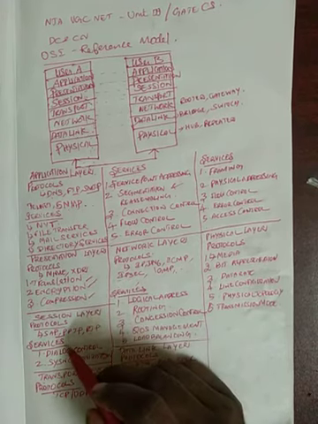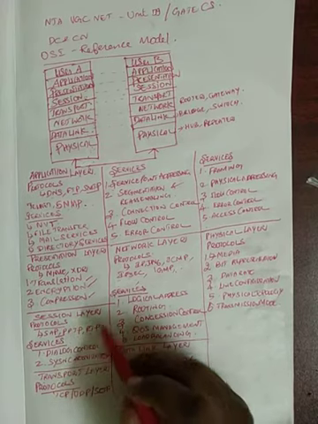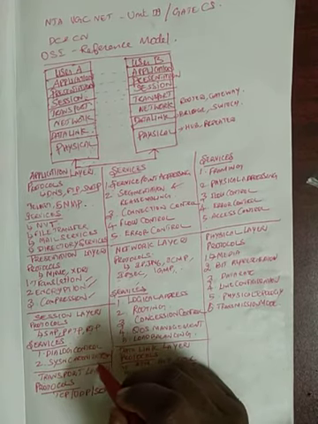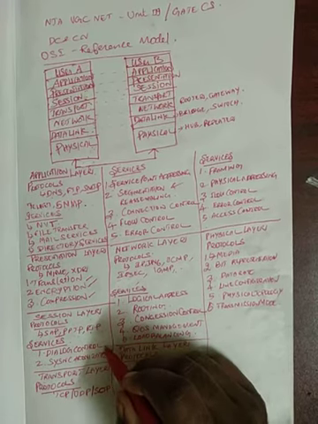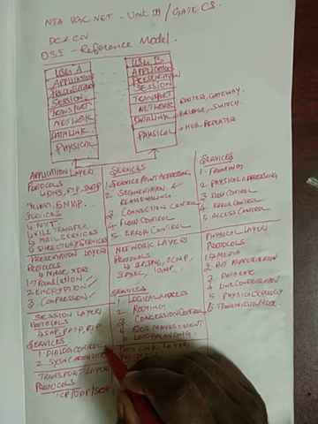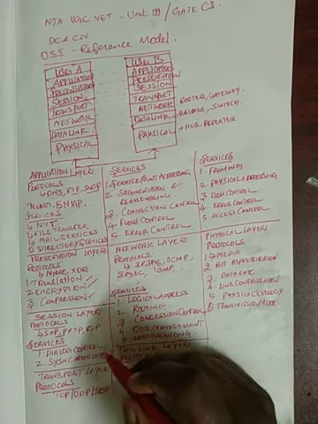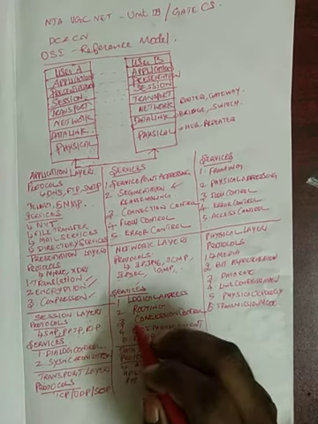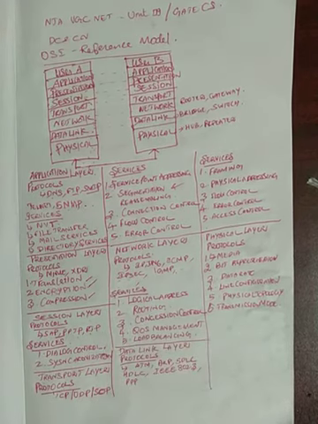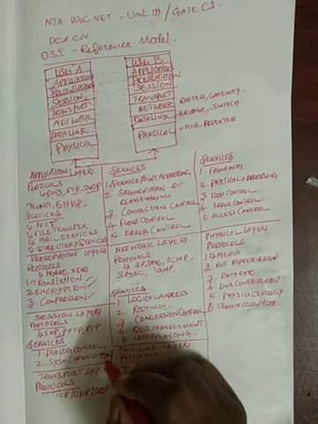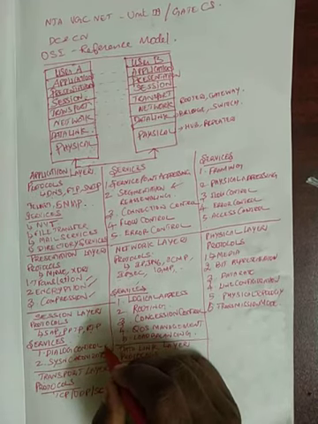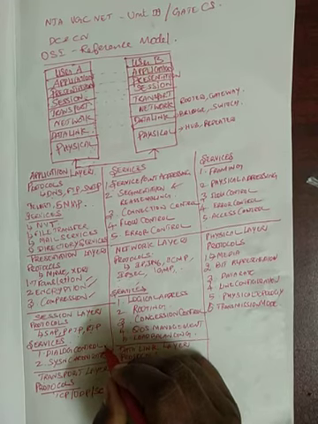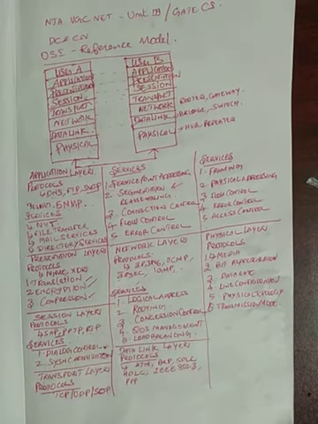So what are the main services present in this session layer? Dialog control and synchronization. Dialog control is for keeping track of all the sessions, as many activities happen on any particular computer. For that we need dialog control. Dialog control also keeps timestamps, what time we are sending, what time we are receiving, and how many applications are sending and receiving data.